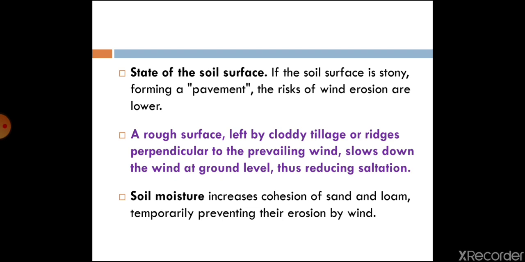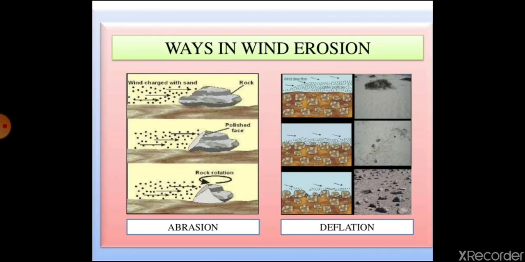So a field where tillage operation has already been done would be more susceptible to wind erosion. And then moisture content we have already discussed. If we increase soil moisture, it increases the cohesive and adhesive property of soil and stubbles, so there is less chance of erosion. Now erosion could be of two types basically.